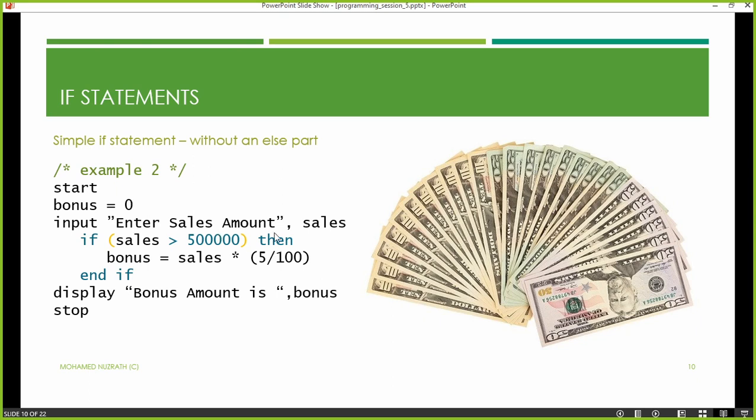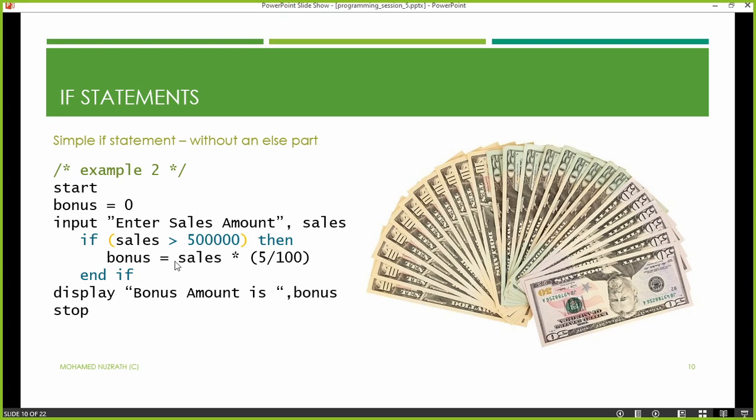Enter sales amount. Then the user will enter the sales amount. So once the sales amount is entered, in the fourth line, have a decision making line. So you can say if this can be true, this cannot be true. It totally depends on the sales amount that you're going to enter. So it says sales is more than 500,000. We don't know actually how much the user is going to type there. This is going to get decided. I hope you understand that.